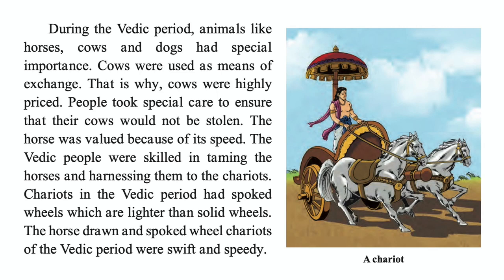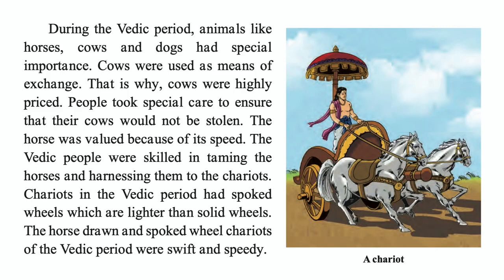Animals like horses, cows, and dogs had a special importance. Cows were used as a means of exchange. That is why the cow was highly prized. People took special care to ensure that the cows would not be stolen. The horses were valued because of their speed.